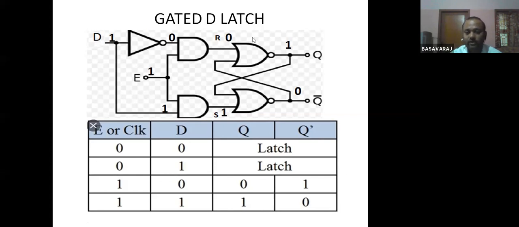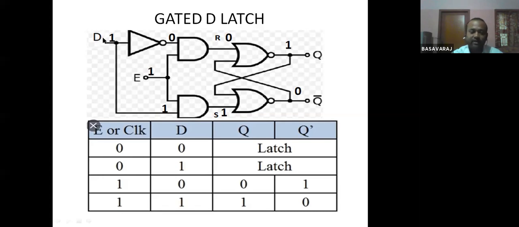Let us consider: the rising edge means the value of the clock is 1. So during the rising edge the value of the clock is 1. Now D is equal to 1 means the output Q should be 1 during the rising edge of the clock. Let us cross check whether this particular circuit is working correctly or not. Here I have taken E equal to 1, clock equal to 1, which is the rising edge.